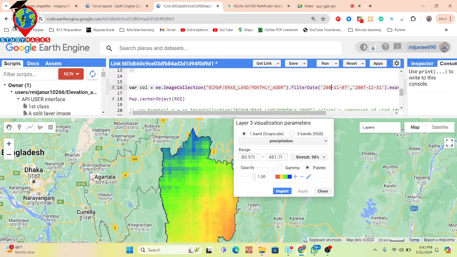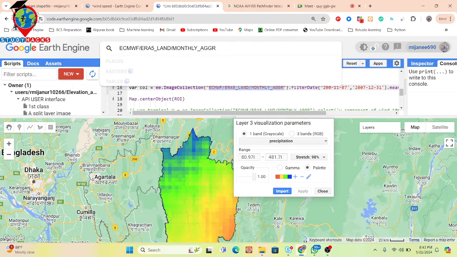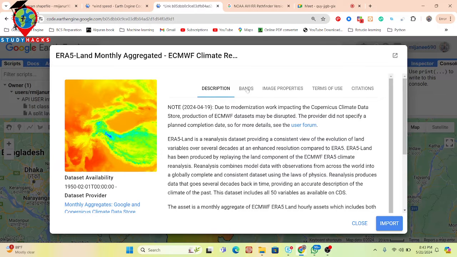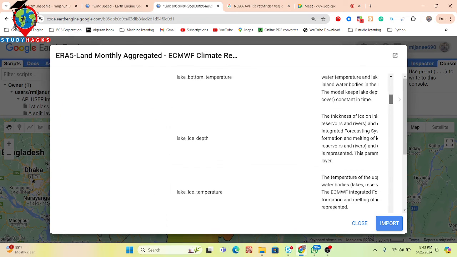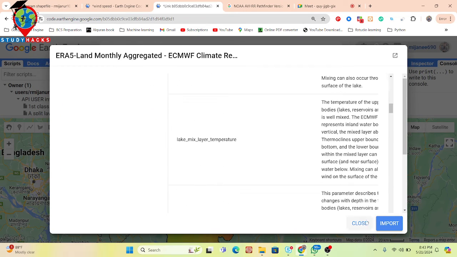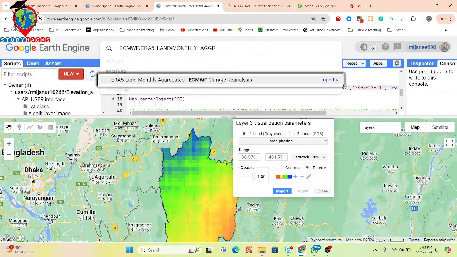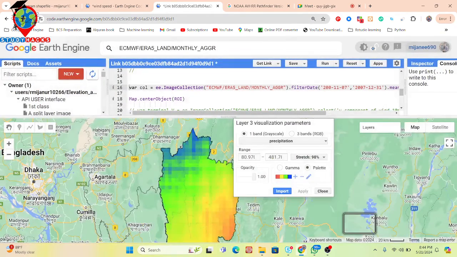You can check about the data set first. This is the data set we use here, ECMWF. So basically this data set provides you the wind speed also. It's the climate reanalysis data, globally available. From here we can find out the wind speed. For that we have used this data set, and you can see the time period of this data set is from 1950 to the present. All of the data you can easily access from here for the wind speed.